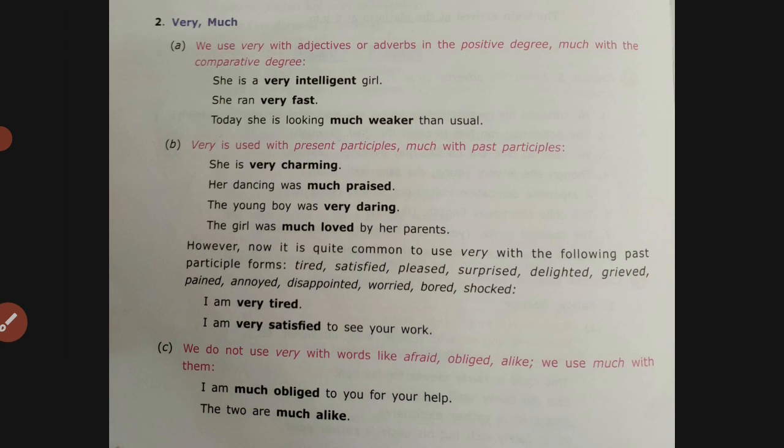Now let us move on to very and much. We use very with adjectives or adverbs in the positive degree, much with the comparative degree. This is the first rule. In positive degree, we use very. In comparative degree, we use much. Very is used with present participles, much with past participles. Wherever present form is there, we use very. Wherever past form is there, we will use much. We do not use very with words like afraid, obliged, alike. We use much with them.